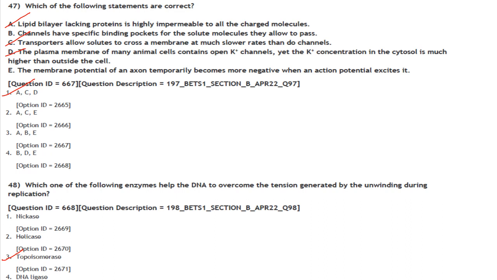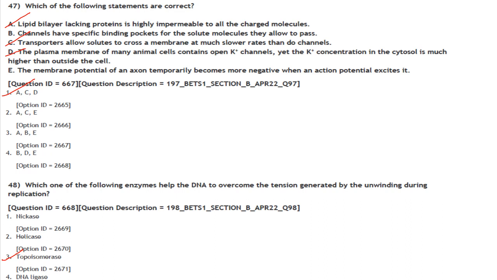That is also correct. The next one. The membrane potential of an axon temporarily becomes more negative when the action potential excites it. It becomes more positive, not negative, so E is not correct. So A, C and D are correct and your answer is option 1.